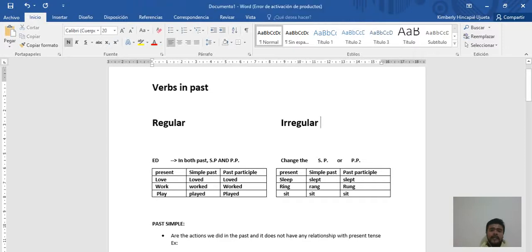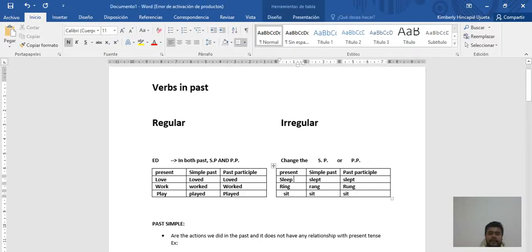Good. Now, in this case, an irregular verb, the function is the same, to do an action, but in simple past and past participle, it is going to change according to the verb. For example, sleep in present, dormir. In simple past is going to change, slept, the pronunciation changes. Remember, present, sleep. In simple past, slept. Okay, and the translation is dormí, durmieron, dormiste, etc.